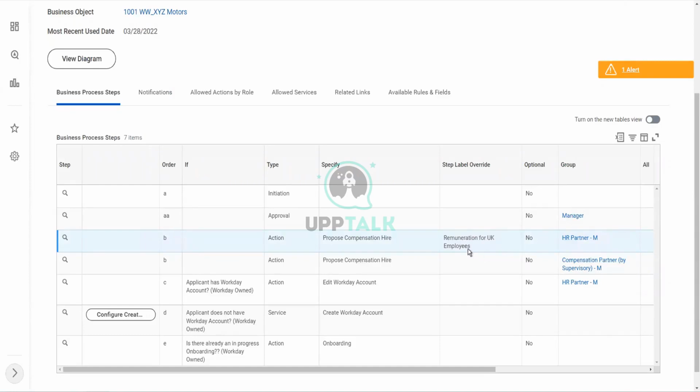So whenever the HR partner does the compensation for UK employees, it will show up as this text in their inbox. It will not say proposed compensation hire anymore. The task name would be proposed compensation hire, but the screen will say remuneration for UK employees, so that the HR partner knows what they're doing.